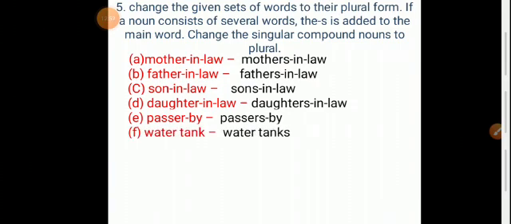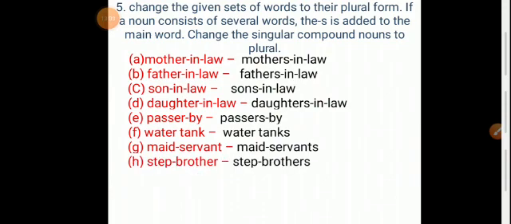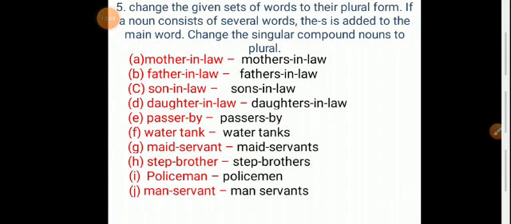Water tanks. Next one is maid servant. Maid servants. Then step brother. Step brothers. Next one is policeman. Policemen. Next one, man servant. Man servants. Okay. So moving to the challenge question.